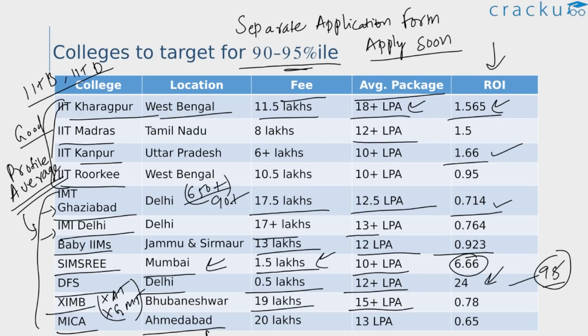Next we have MICA Ahmedabad. If you are very interested in marketing, then it's a very good college to consider. So it's a very popular college for marketing. That is advertisements, communications and so on. Apart from CAT, you should also give the MICAT exam. The CAT cutoff is usually in this range. But sometimes if you have a good profile, you can even manage to get a call with a cutoff of 85 plus percentile in CAT as well. And if you look at their fees, it's 20 lakhs. Their average package 13 lakhs. So their average package is less than their fees. So if you are into marketing, you can consider applying to this college.